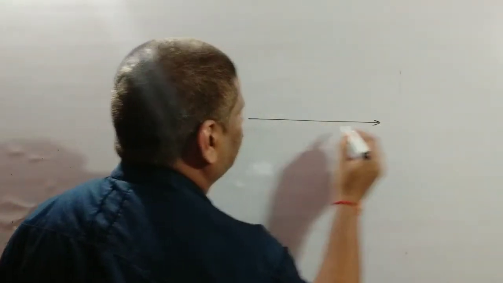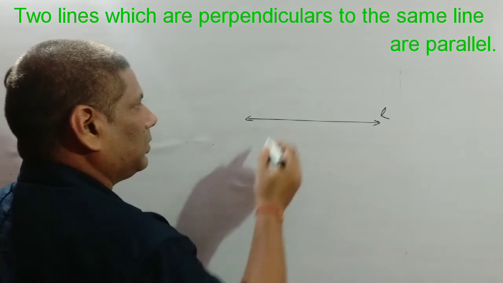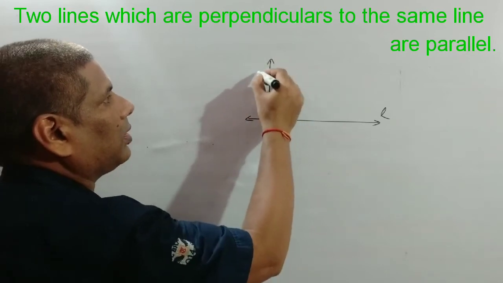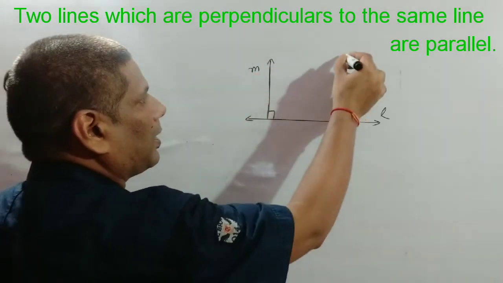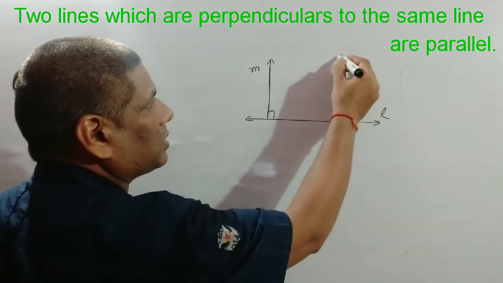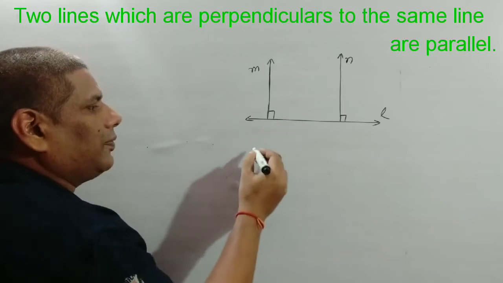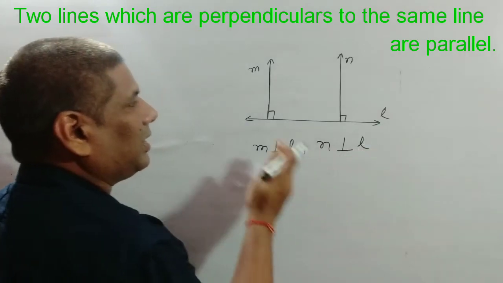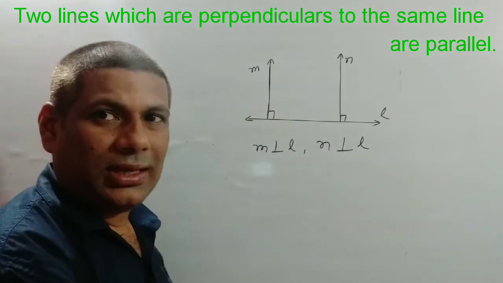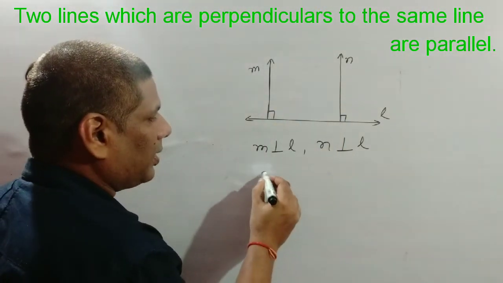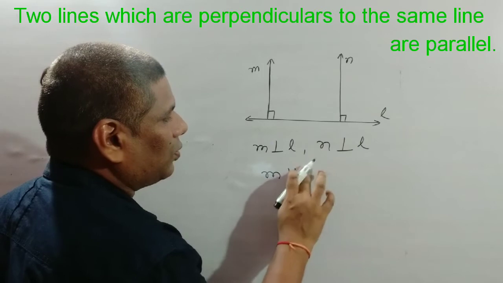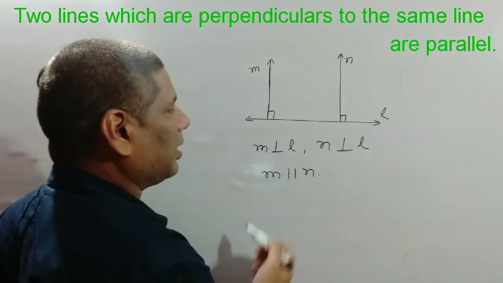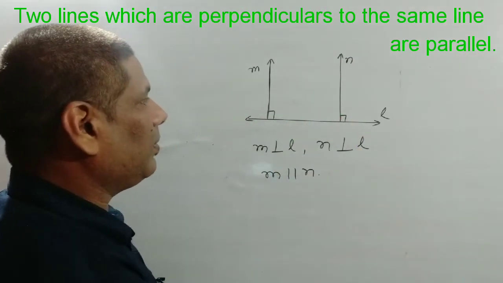If this is L and this line is perpendicular to this line, mark it M, and this is also perpendicular to this line, mark it N. If M is perpendicular to L and N is also perpendicular to L, if two lines are perpendicular to the same line, then these two perpendicular lines will be parallel to each other.